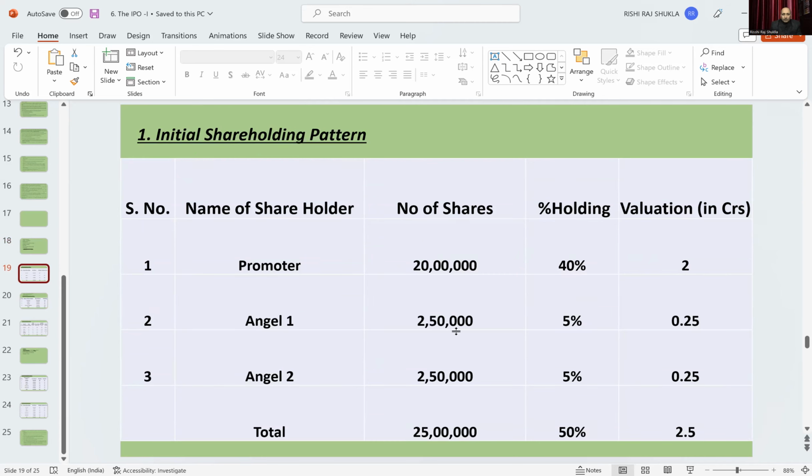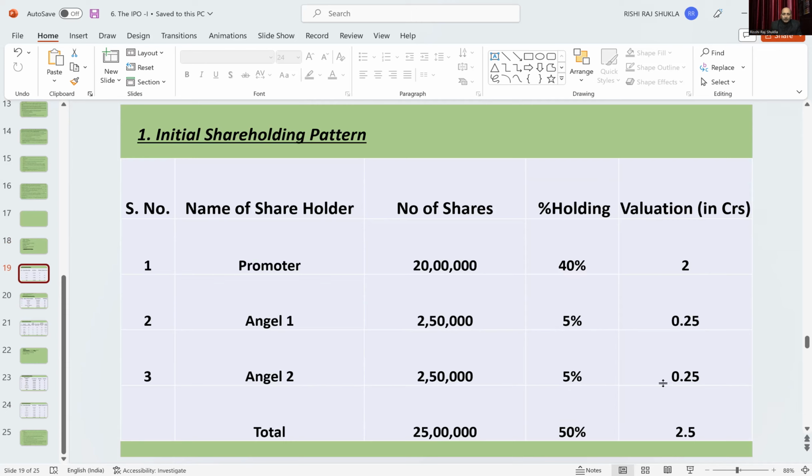Angel 1 and Angel 2 have 5% each. In total, 25 lakh shares are distributed, because the total authorized share is 50 lakh, and these people have taken 50%, with 50% kept for future allocation. Accordingly, their holdings are 40%, 2 crore; 5%, 0.25 crore; and 5%, 0.25 crore.